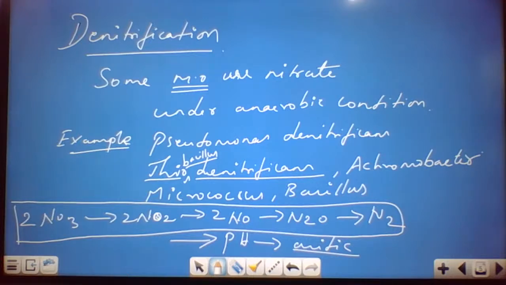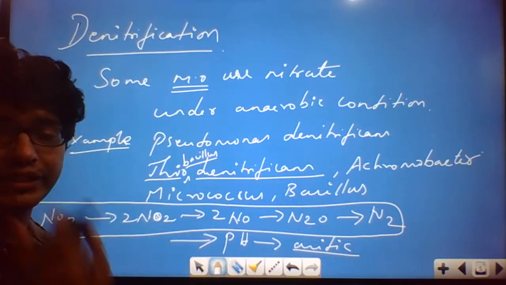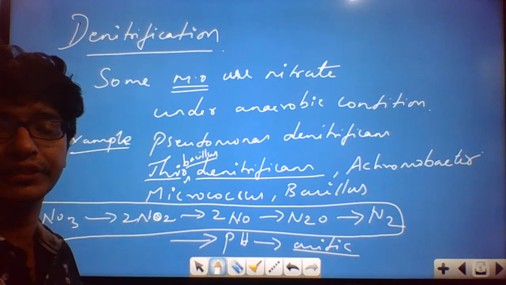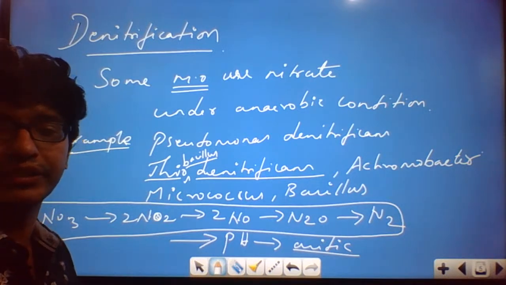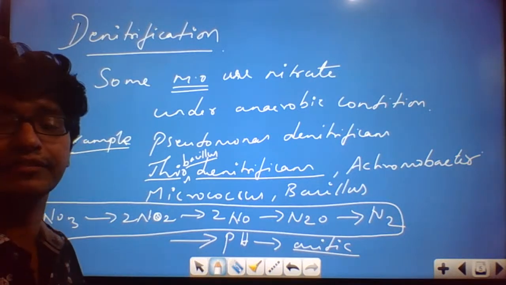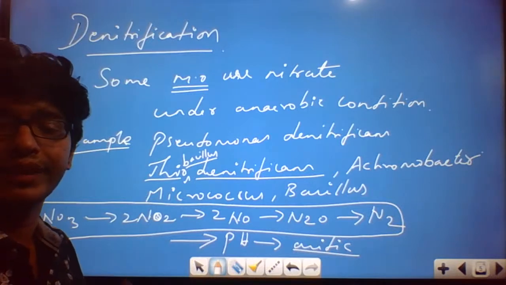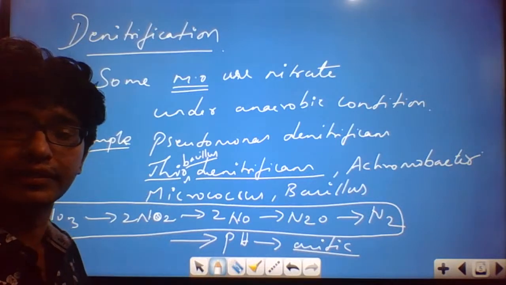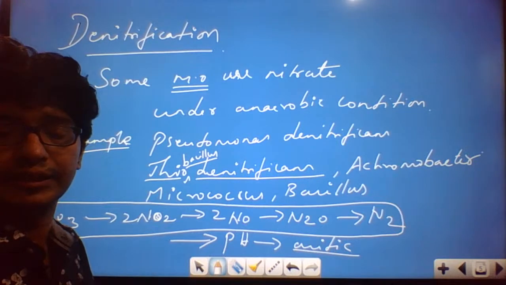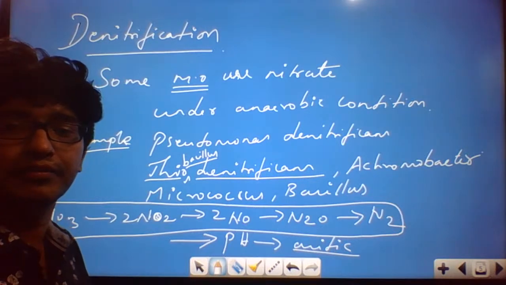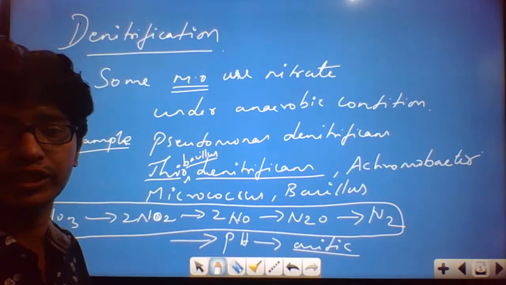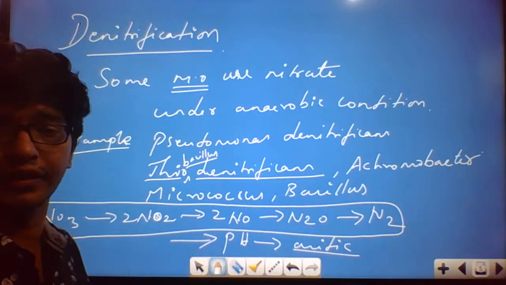The last stage of this chapter is the other mode of nutrition. We're almost done with the nitrogen cycle: ammonification, nitrification, nitrogen fixation, denitrification, nitrate assimilation, and the fate of ammonia that we discussed. Guys, in this area you should be very careful with the type of microorganisms, especially the symbiotic ones.